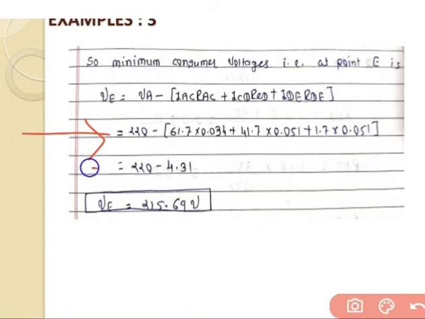So we will get the answer 220 minus 4.31. So final answer, VE is equal to 215.69 volt. So this is the voltage at the minimum consumer voltage. That is the solution of this example.